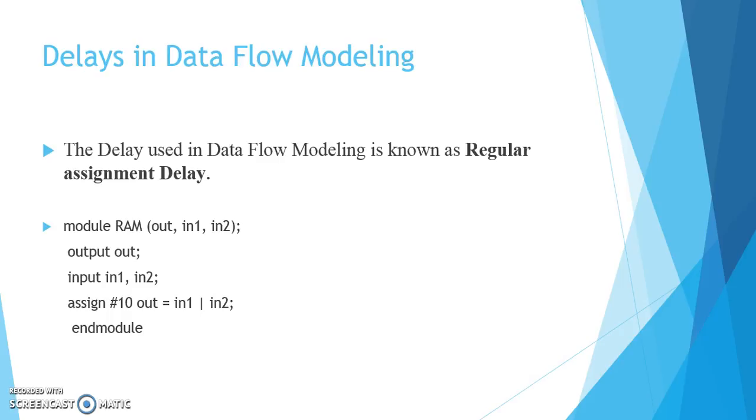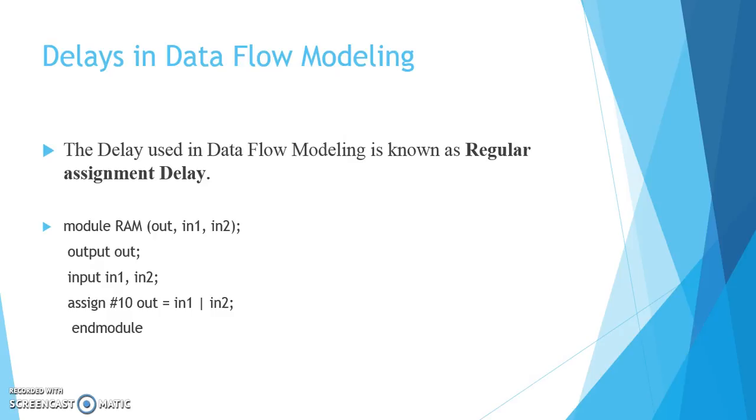The next slide will discuss delays in data flow modeling. The delay used in data flow modeling is known as the regular assignment statement delay. Basically, regular assignment delay is the delay which is associated with a continuous assignment. As shown in the code, module RAM, there is a statement assign #10 out equal to in1 and in2.